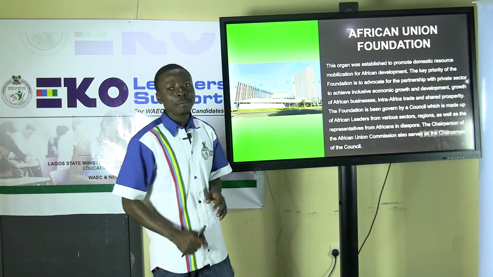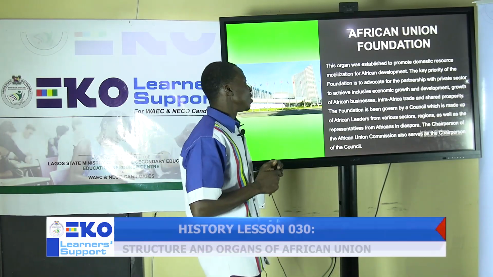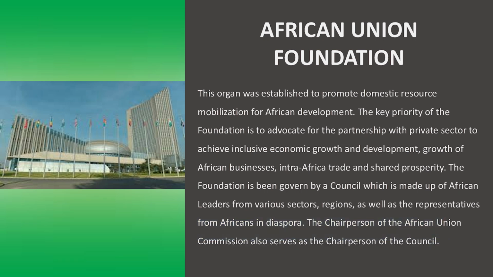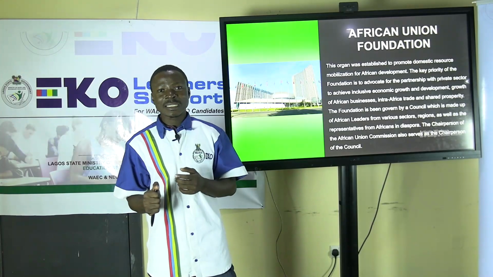Then lastly, we'll be looking at the African Union Foundation. These are the organs of the organization that are established to mobilize domestic resources for the development of the African continent. The key priority of the foundation is to advocate for partnership with the private sector to achieve inclusive economic growth and development, the growth of African businesses, which is to ensure that private businesses and companies within the African continent prosper and do well. Also, inter-African trade and shared prosperity among nations.